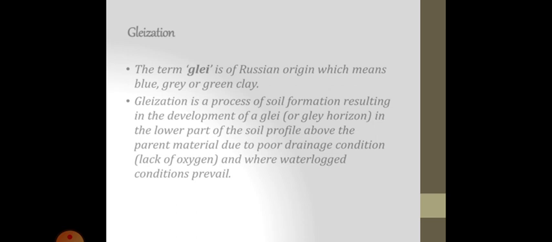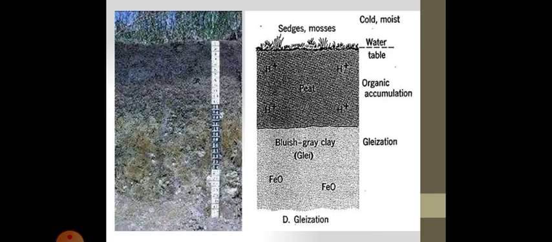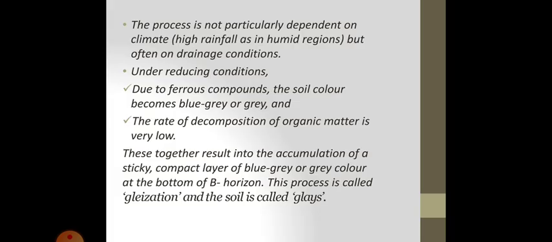Glaciation. The term clay is of Russian origin, which means blue, grey or green clay. Glaciation is a process of soil formation resulting in the development of clay or clay horizon in the lower part of the soil profile above the parent material due to poor drainage condition, that is lack of oxygen, and where waterlogged condition prevail. Glaciation, as shown in the figure, you can understand by this.